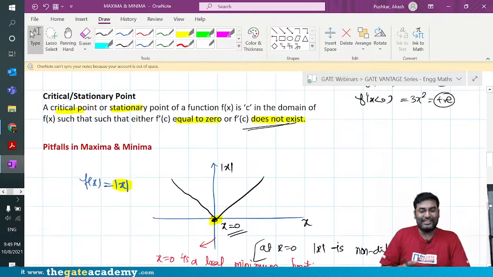It's a brilliant question from GATE 2014, which was organized by IIT Kharagpur. They asked a question on the minimum value of the real valued function x to the power x minus 1, to the power 2 by 3, occurs at x equal to which option. They're not asking the minimum value, don't get this wrong. They're asking at what x value the minimum of the function occurs. So options are minus infinity, 0, 1 and infinity.